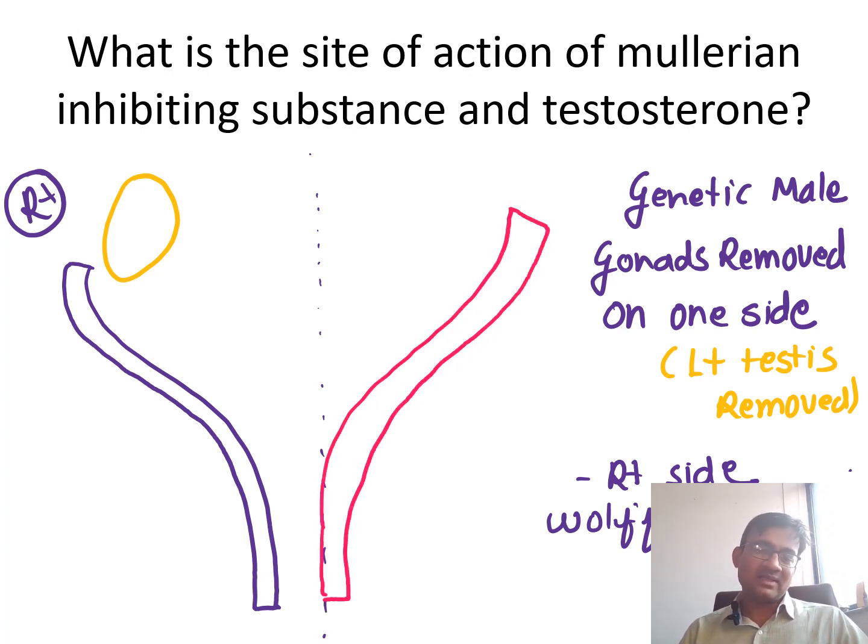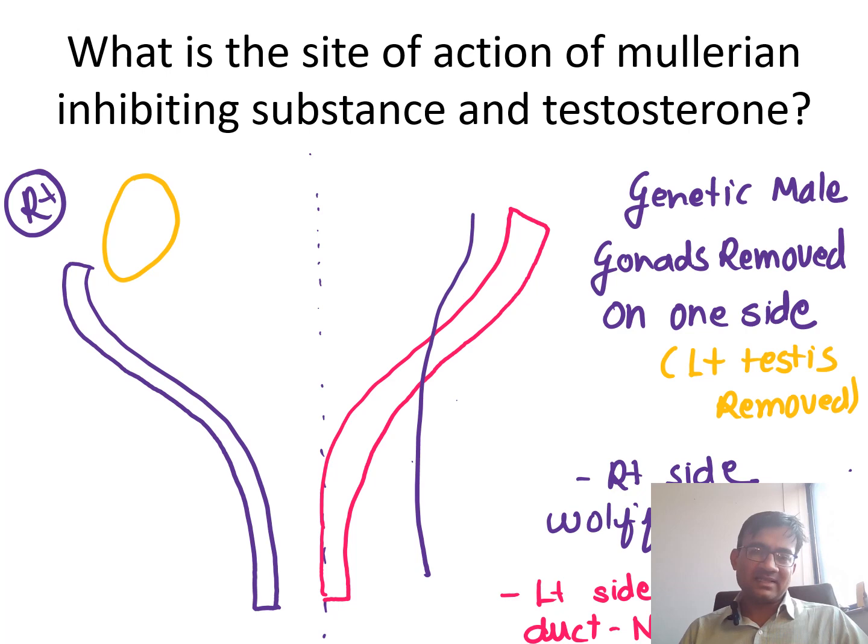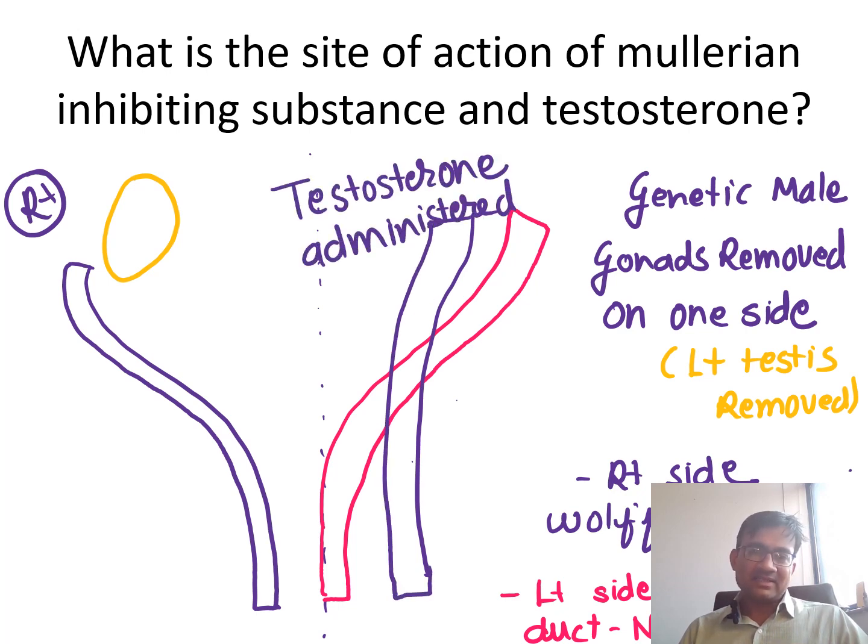Now just see, here there is some modification done. So what has been done? In addition to all this, experimentally I have just administered testosterone. Now what has testosterone done? Just one slide before, Wolffian duct on the left side was not developed.